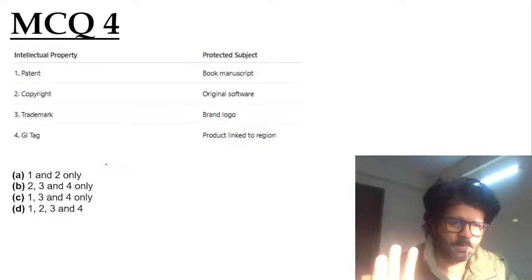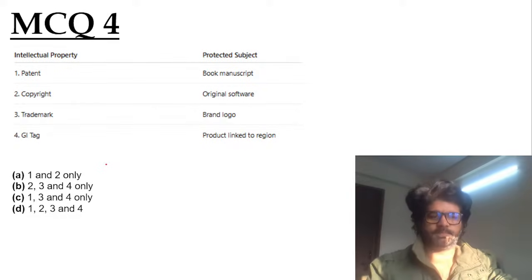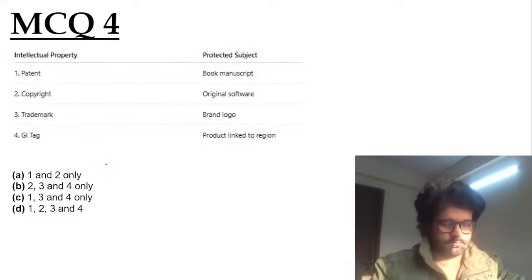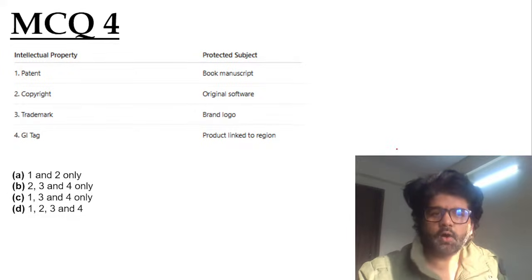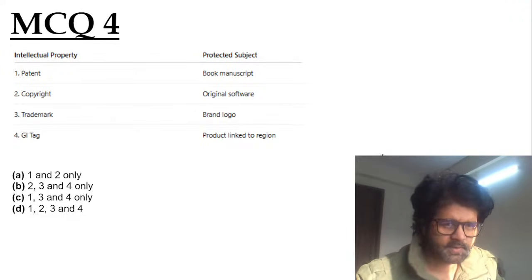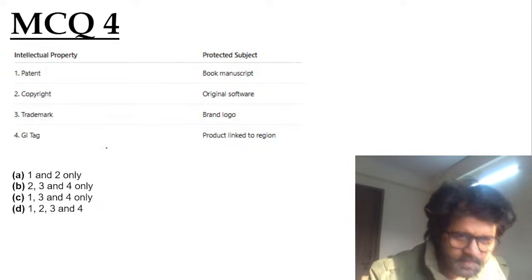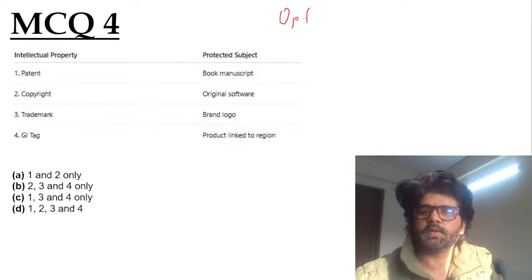And do option elimination. What you know for sure is correct. Option elimination. Where is my pen gone? Just give me a second, guys. I am very clumsy. Option elimination.